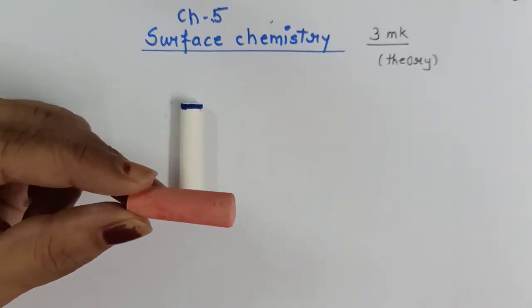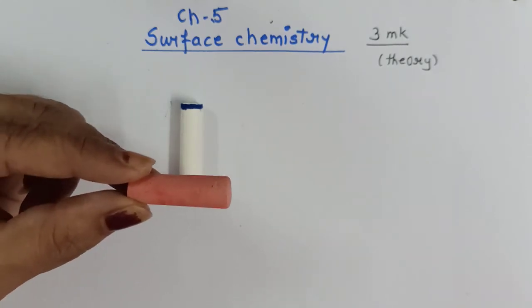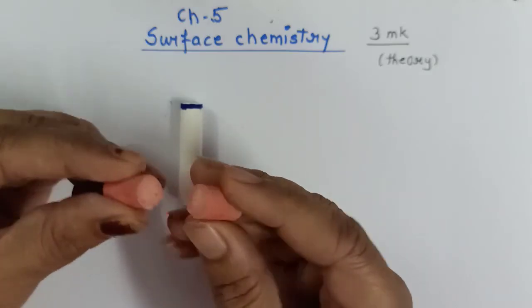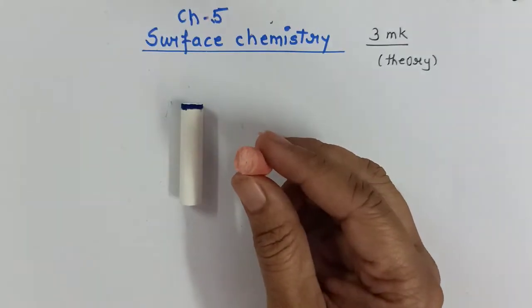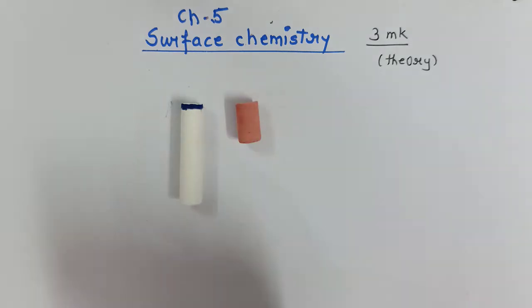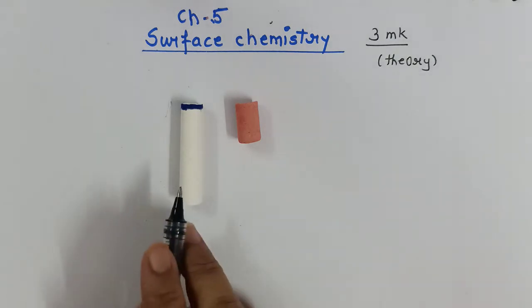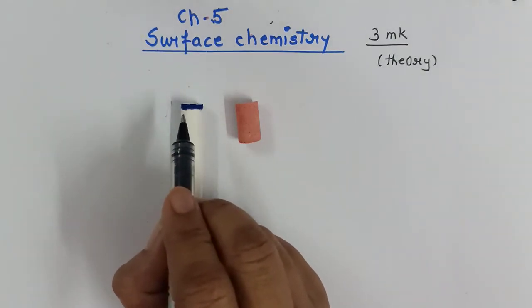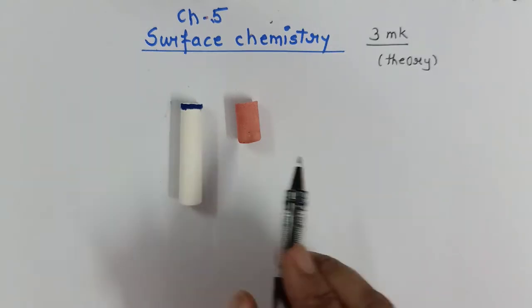On the other hand, there is one more piece of chalk with me which I have already dipped in red colored ink. Now I will break it in two pieces and you can see the red colored ink has penetrated deep inside the chalk. So what is the difference between these two pieces of chalk? In the first piece of chalk, the molecules remained only at the surface. They did not penetrate inside.